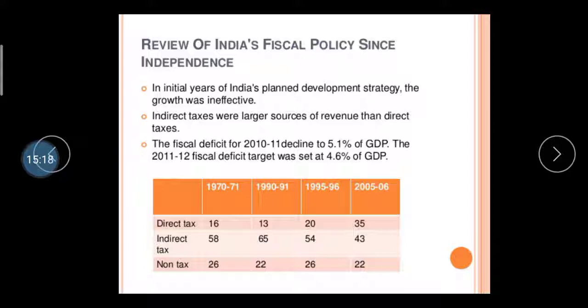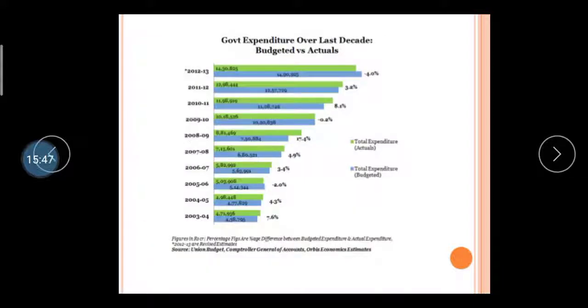Then here the direct tax, indirect tax and non-tax amounts are given from 1997 to 2005-06. Here you see that direct taxes are increasing nowadays and indirect taxes are decreasing. Non-tax revenue, such as penalties, continues to be collected, so it has to be maintained, but direct tax is increasing nowadays and indirect tax is decreasing. Here there is one graph regarding government expenditure over the last decades, budgeted versus actual, given to you.